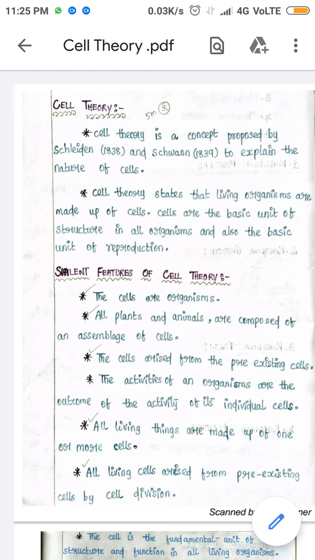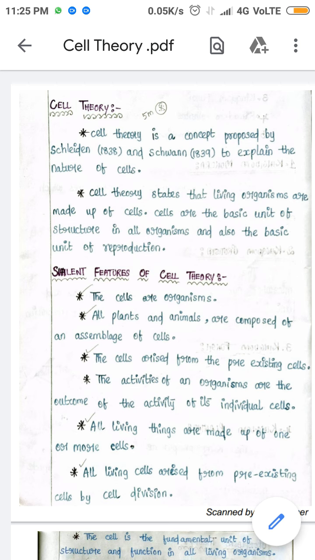It was proposed by Schleiden in 1838 and Schwann in 1839 to explain the nature of cells. Cell theory states that living organisms are made up of cells. Cells are the basic unit and structure in all organisms, and also the basic unit of reproduction.